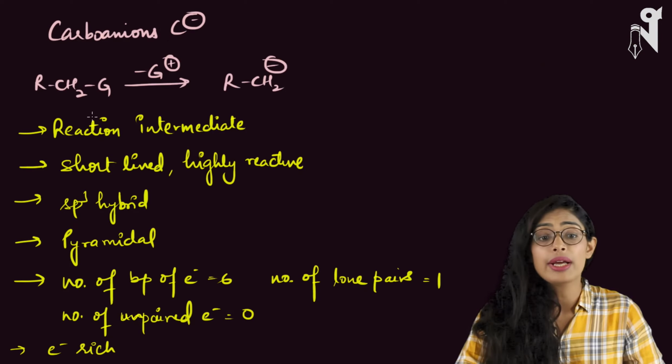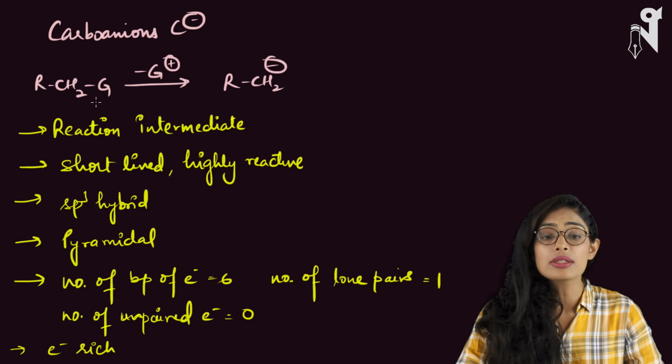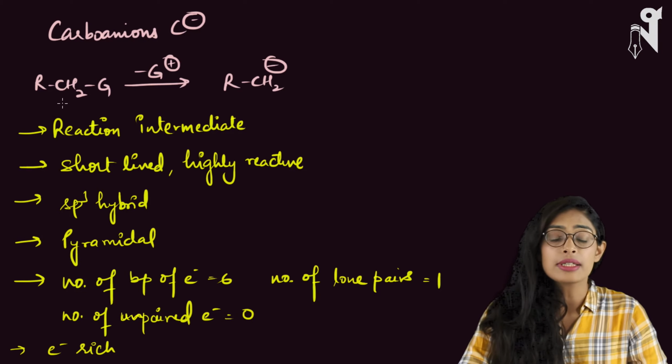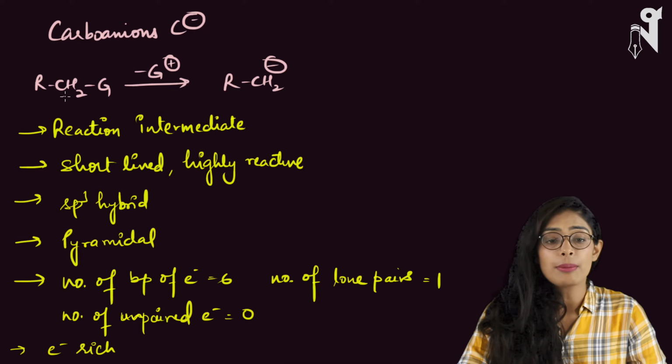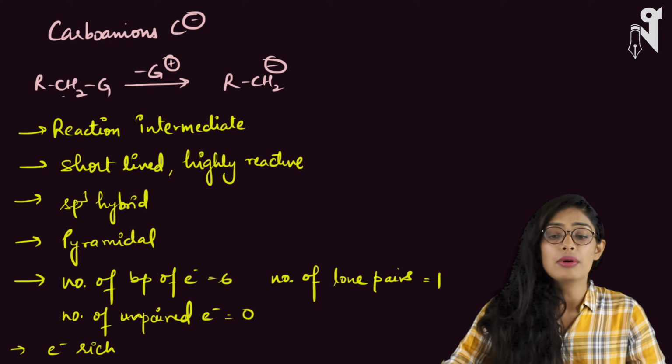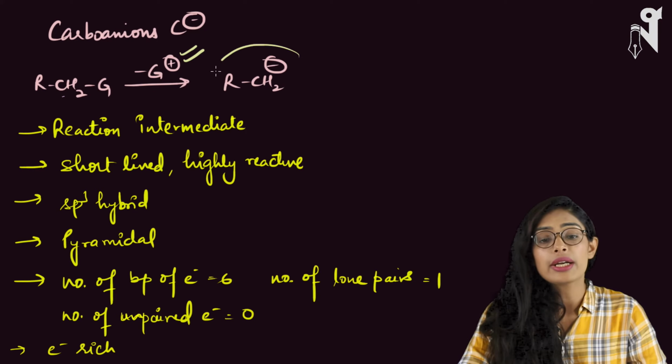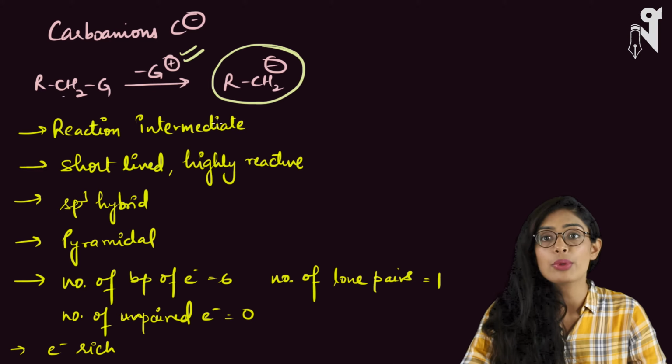The next is carbanions. What are carbanions? Carbanions are the ones where the carbon carries a negative charge. How do these carbanions form? Just in case in my compound on the carbon there is a group present which is an electropositive group, and if somehow this electropositive group comes out, you get a negative charge on your carbon and the carbanion forms.